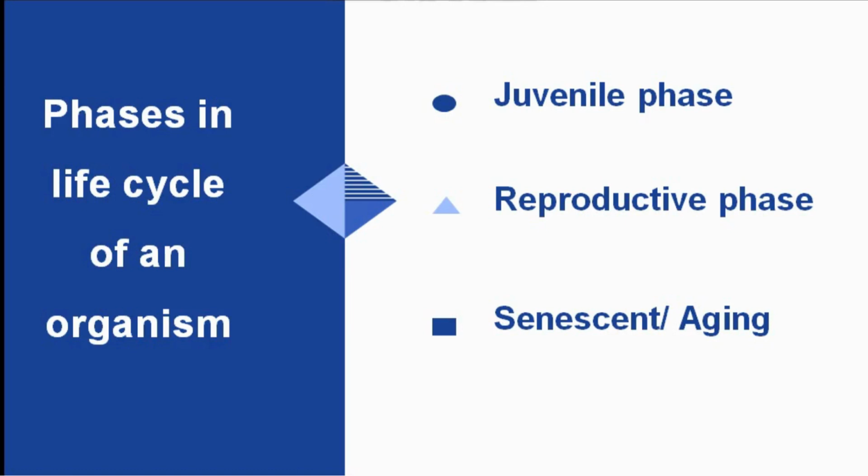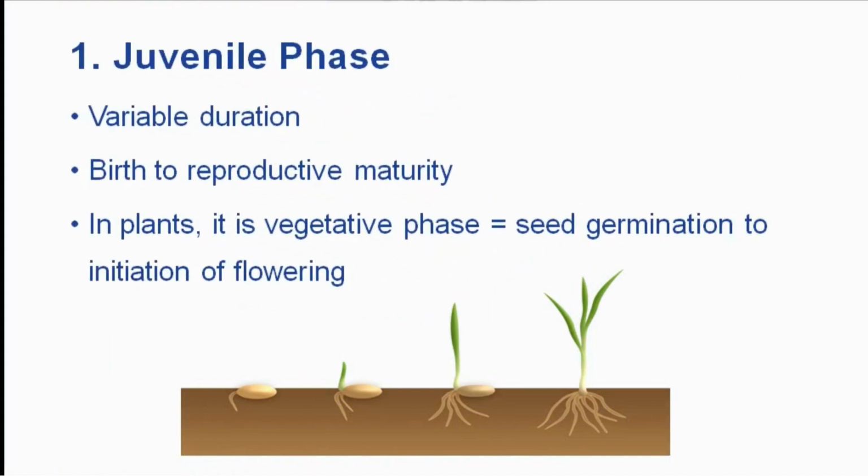All the organisms must grow to maturity before they can start sexual reproduction. Juvenile phase, or the first phase of any organism's life cycle, is characterized by the period between birth till its reproductive maturity. The duration of juvenile phase varies among organisms. In plants, it is known as vegetative phase that starts with germination of seed and ends with initiation of flowering.